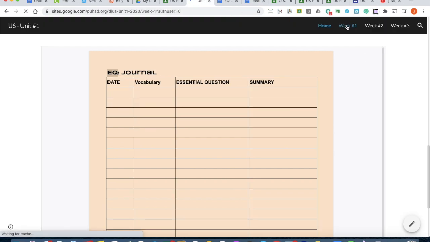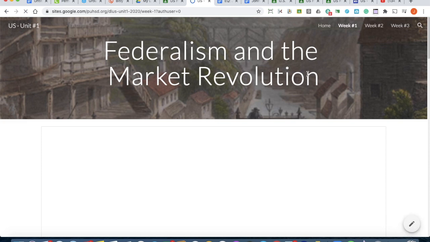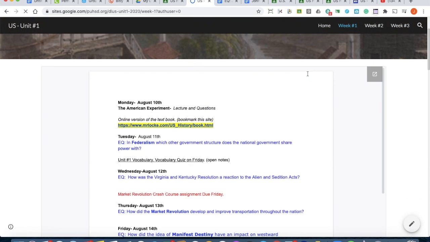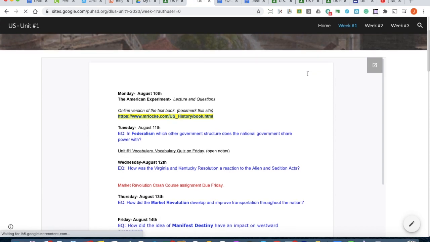So let's go to week 1. First day of class is Monday. There is no essential question, but there is a link to a book online and our lecture that day. But on Tuesday, the 11th, we have an EQ here. In federalism, which other government structures does the national government share power with?